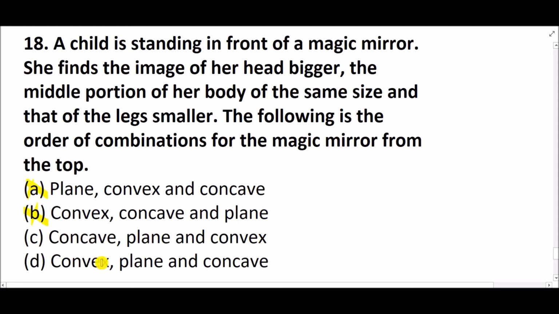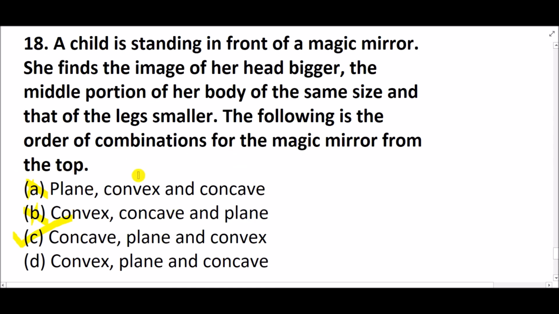Now coming to C and D. The head is shown bigger. When the head is shown bigger, it means the only mirror which can show a bigger size than the object is a concave mirror. A convex mirror always shows a smaller, virtual image. So only C is the option which we can confidently say satisfies all three.